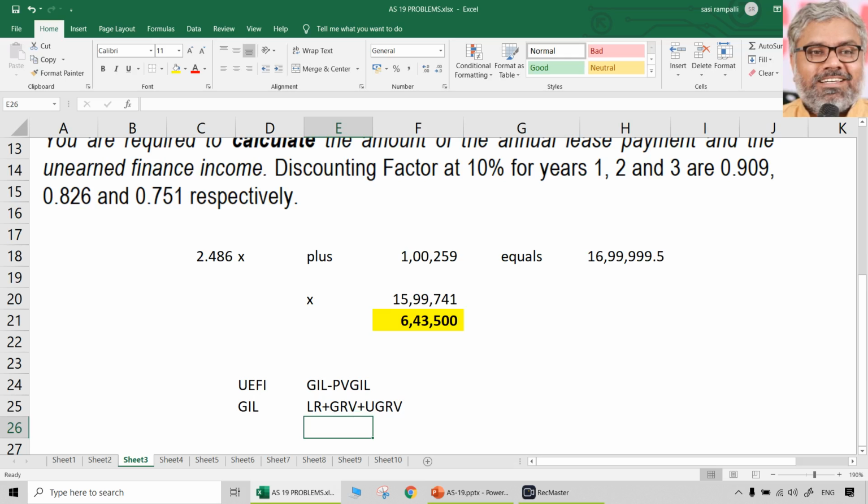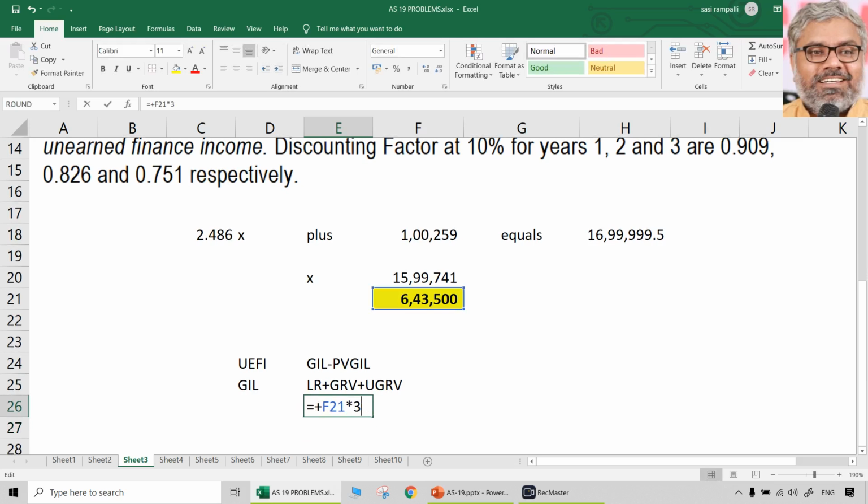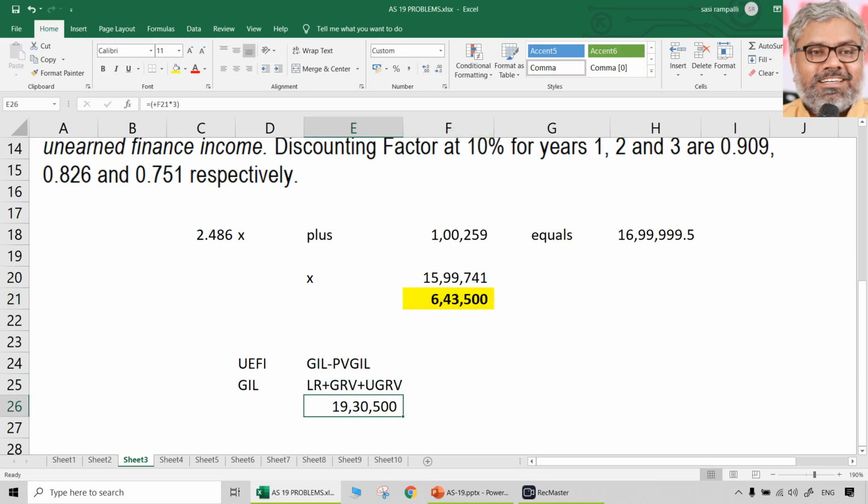So what are the lease rentals here? 6,43,500 into 3. That is lease rentals. Do this calculation. 6,43,500 into 3 comes to 19,30,500. That is lease rentals.